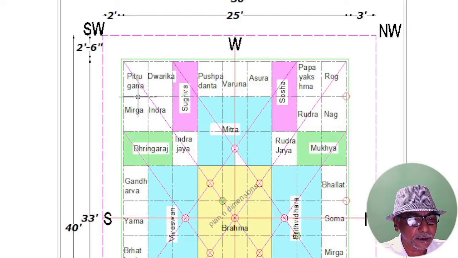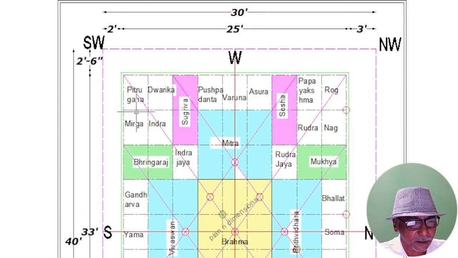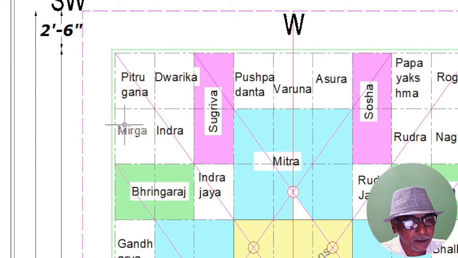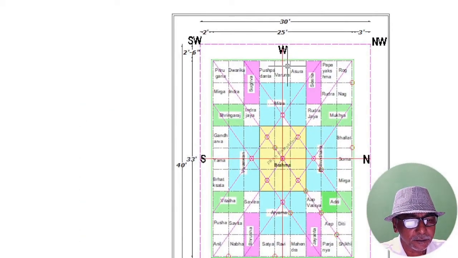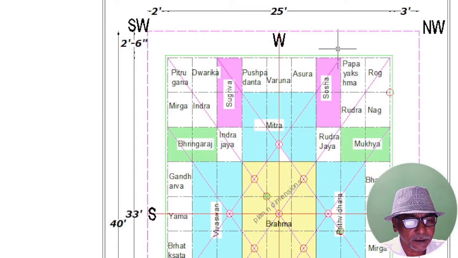Next, we have to consider the wall thickness. In this case, I have considered 6 inches thick. So let us offset 3 inches on all sides. We have 24 feet 6 inches by 32 feet 6 inches.